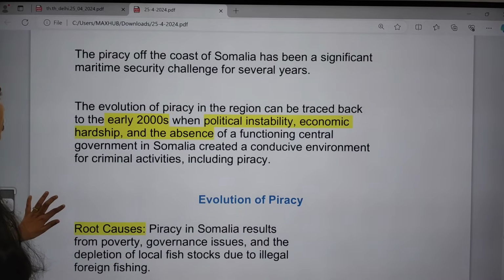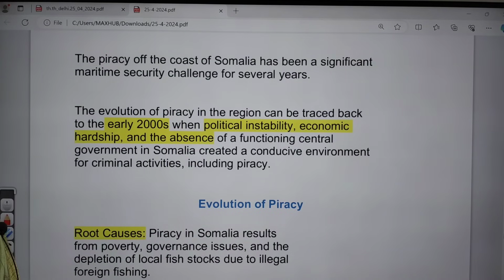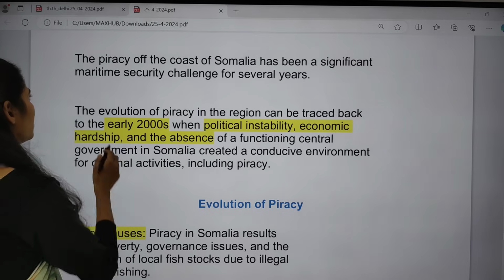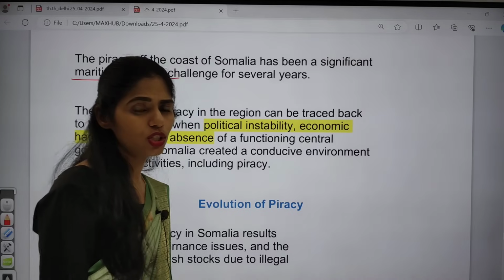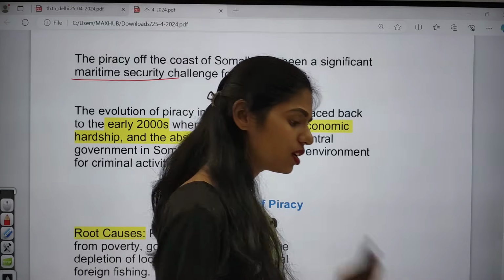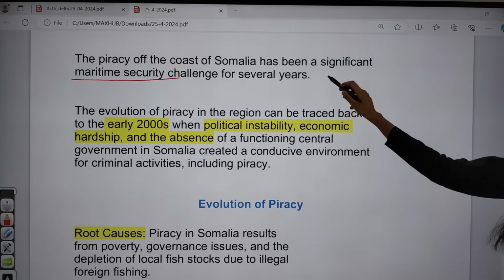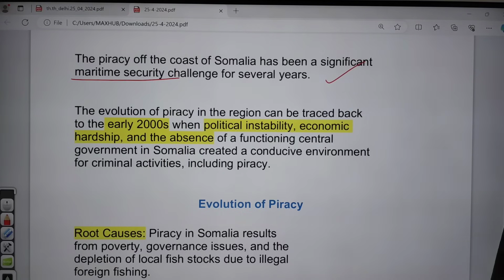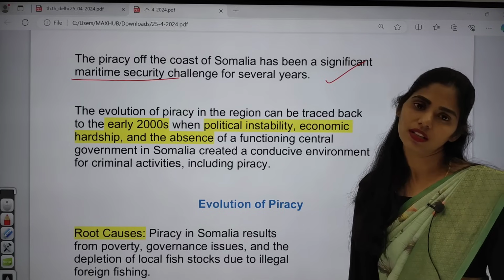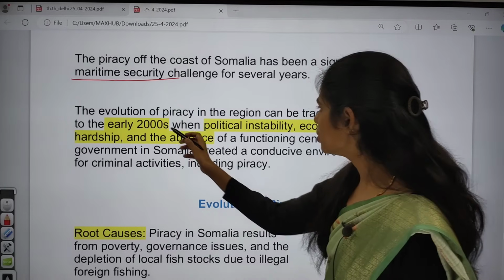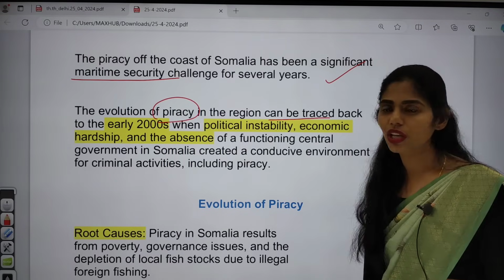If you are talking about piracy, the piracy off the coast of Somalia has been a significant maritime security challenge. It is not a recent issue; we have been seeing this issue of piracy for several years. It is a very significant maritime security issue in the Indian Ocean region, and its evolution can be traced back to the early 2000s.